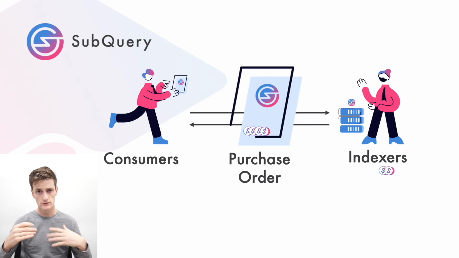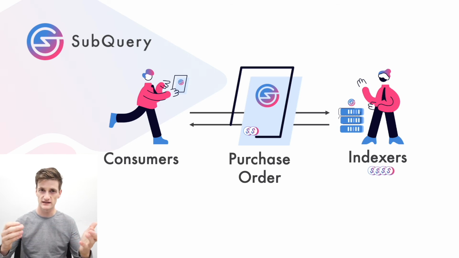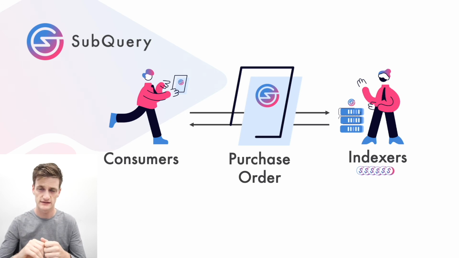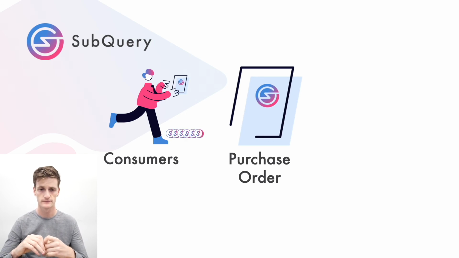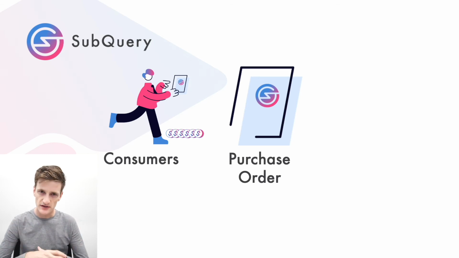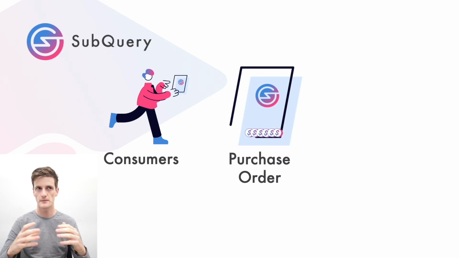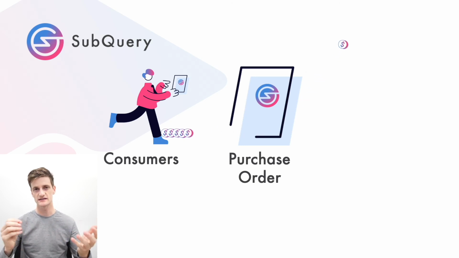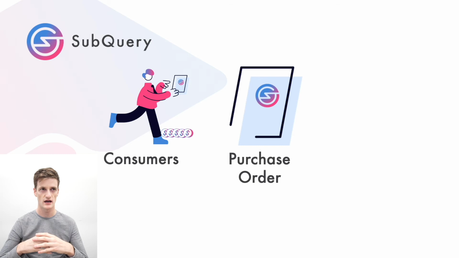And the indexer will have confidence that they will at least be rewarded a certain level of revenue. So if the consumer doesn't use all the requests that they've promised, the indexer will receive the remainder of that money, of that SubQuery token, at the end of the period. If an indexer does not accept the purchase order, because it might be unrealistically low, or the data is so difficult to obtain, the money will be returned to the consumer at the end of the advertising period, minus a small burnt amount, and that's to discourage unrealistic purchase orders being put on chain.